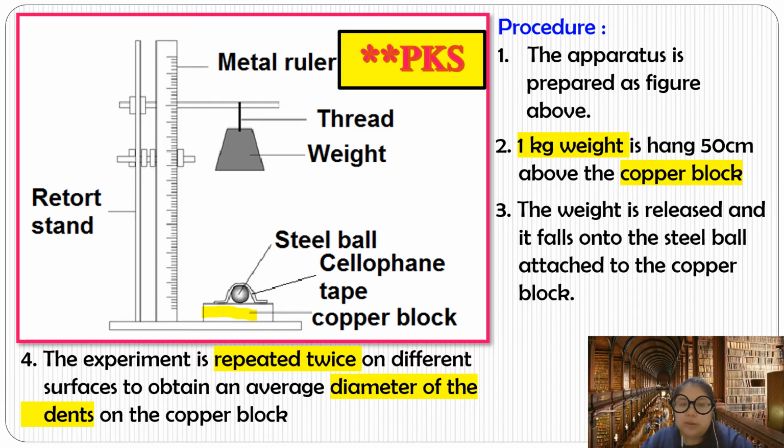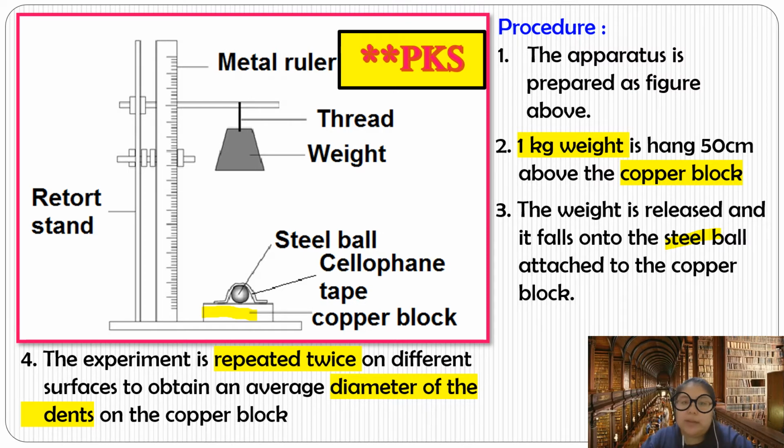Make sure you keep the height constant also: 50 cm above the copper block. Okay, above the copper block. Okay, now the weight is released. You release, and it falls onto the steel ball attached to the copper block. Okay, when it hits the steel ball, after that you find number 4, the experiment is repeated.